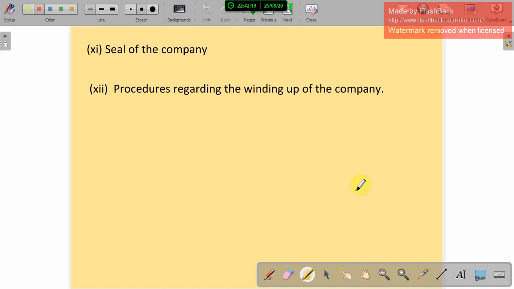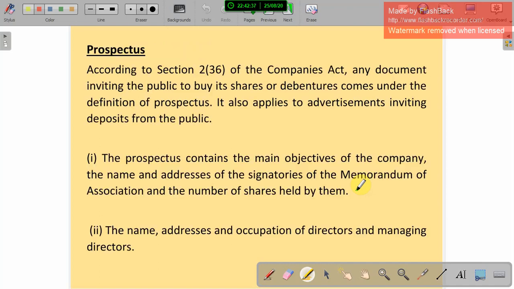So first we studied the Memorandum of Association. In the Memorandum of Association, outsiders should know about the company. And the Articles of Association contain the rules and regulations for the members or shareholders. Okay, and next we are going to study about the prospectus.